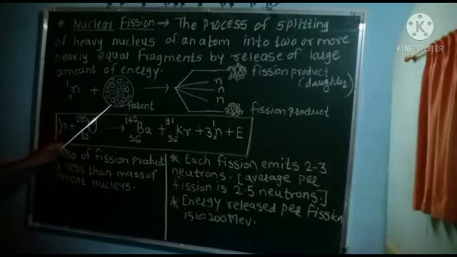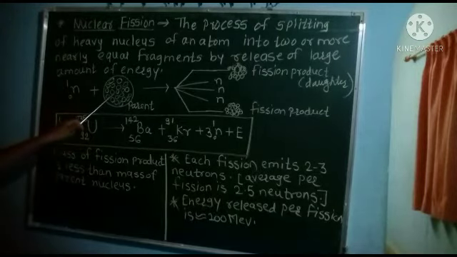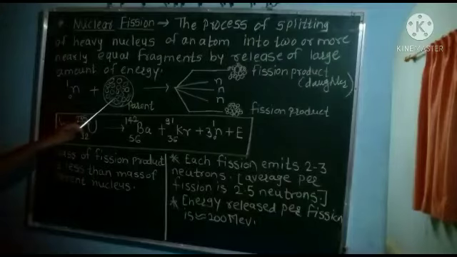Suppose it is the heavy nucleus of one of the atoms, also called the parent nucleus, which contains a number of neutrons and protons.